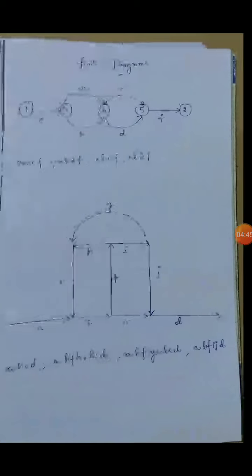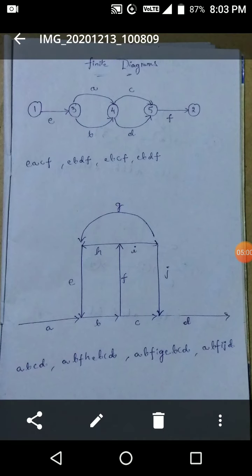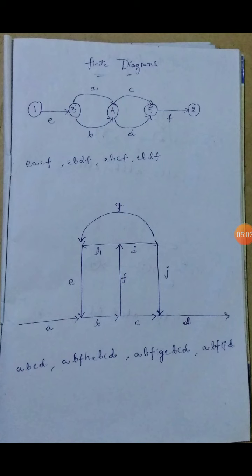Coming to the finite diagram, here we can observe some nodes connected: 1, 3, 4, 5 and 2. These are the nodes, and each link has a different name. Node 1 to 3 has link A, 3 to 4 has AB, 4 to 5 has CD, and 5 to 2 has F. These are the nodes connected with the help of link names. They have different cases, such as EACF, where 1 to 3, 3 to 4, 4 to 5 and 5 to 2.